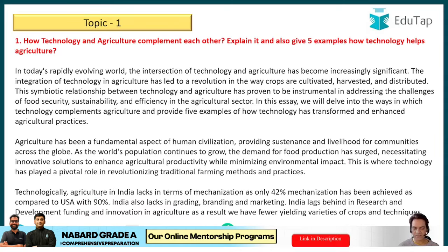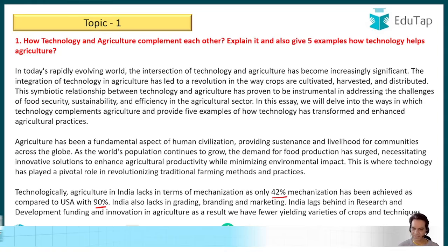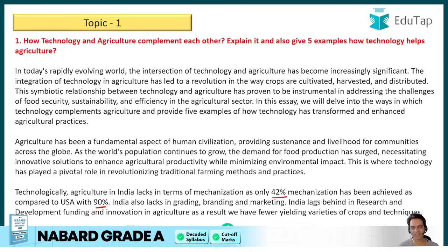Technologically, agriculture in India lacks in terms of mechanization, as only 42% mechanization has been achieved as compared to USA with 90%. So we are less than half. India also lacks in grading, branding, and marketing. India lags behind in research and development funding and innovation in agriculture. As a result, we have fewer yielding varieties of crops and techniques.